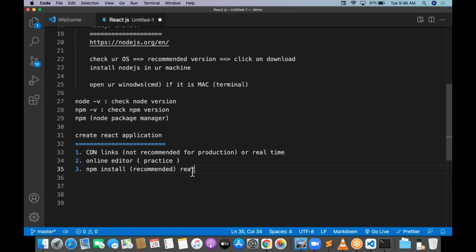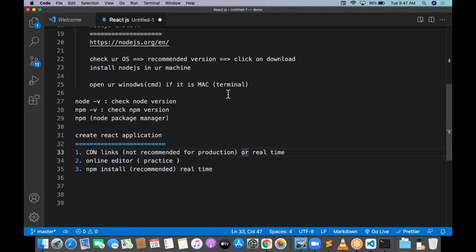In real time, you have to go with the npm installation. In real time, don't go for the CDN links or the online editors. CDN links and online editors are only for practice purposes. The npm installation is the recommended approach for real time applications. But I will show you how CDN links work and how the online editor works. These two things I will show you, but in real time you go with the npm installation process.